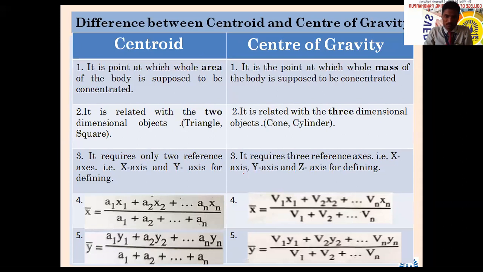So somebody just now told the definition of center of gravity. What was that? It is the point at which whole mass of the body is supposed to be concentrated. On the other hand, centroid is related to two-dimensional objects, triangles, any plane. Two-dimensional object, what we are calling? I have told in one of the lectures, maybe: zero-dimensional entity, one-dimensional entity, two-dimensional entity, three-dimensional entity. What is the name of two-dimensional entity?